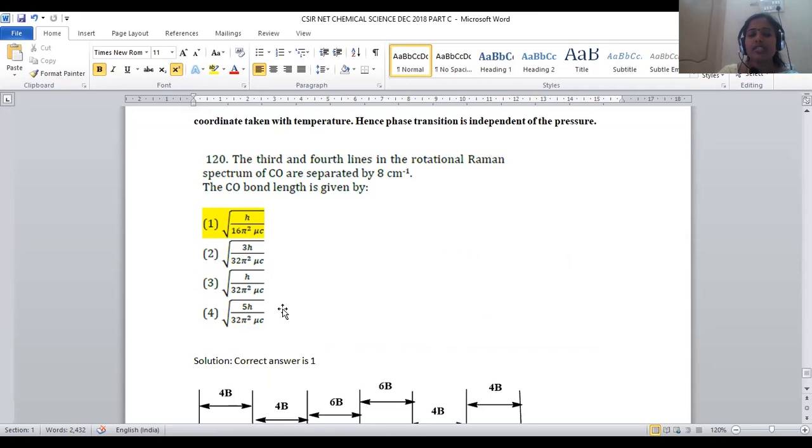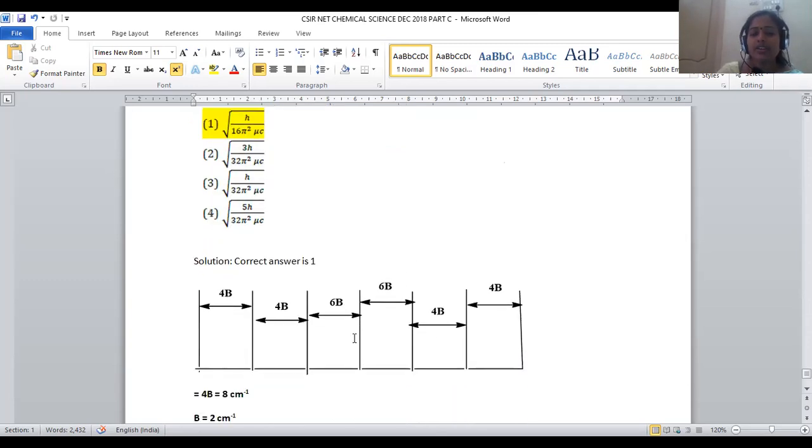Let us move on to the last question of the series, question number 120. The third and fourth lines in the rotational Raman spectrum of carbonyl are separated by 8 centimeter inverse. The carbonyl bond length is given by, we have to predict the carbonyl bond length using this given data. This is a part of physical chemistry. Rotational Raman spectra is a kind of spectroscopic analysis, right?